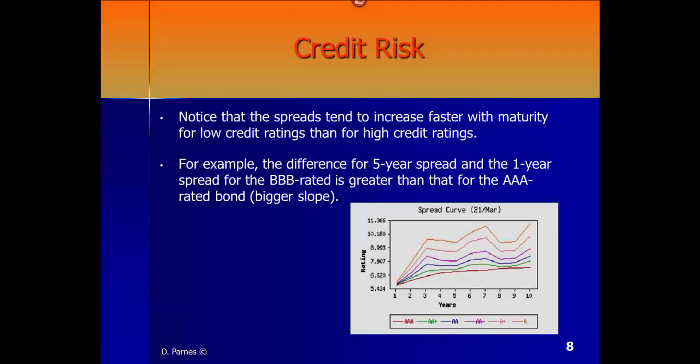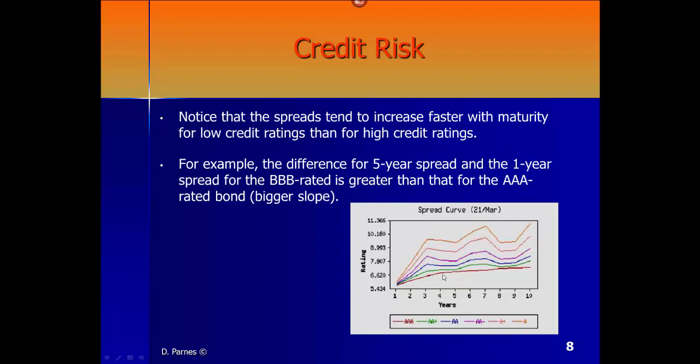So you should notice that the spreads tend to increase faster with maturity for low credit ratings than for high credit ratings. For example, the difference between the 5-year spread and the 1-year spread for a BBB rated bond is greater than for the AAA rated bonds. Okay? Here is another diagram that illustrates this idea: usually the spreads are increasing, but the differences are getting bigger and bigger once you have low credit ratings.